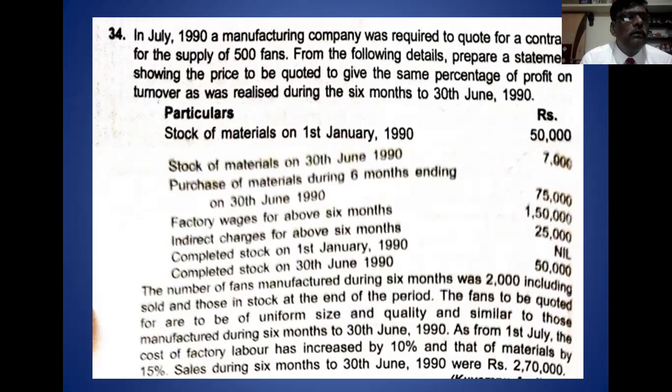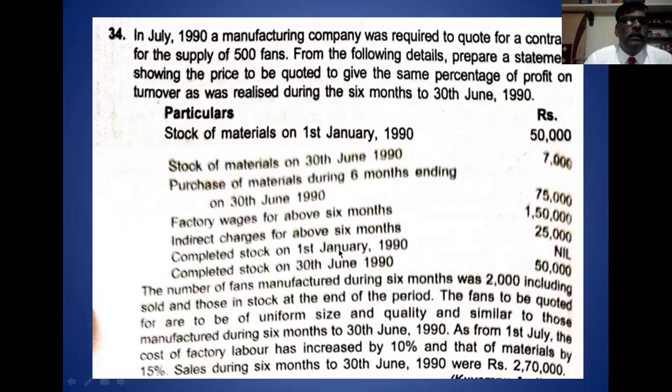They have given the first 6 months information, that is January to 30th June. On the basis of the first half year period, you have to estimate for July 1990. Stock of material is there, and then closing stock of material. 1st January is opening stock, 30th June is closing stock. Purchase of material is there, then factory wages are there, and indirect expenses for the 6 months, which means factory overhead.